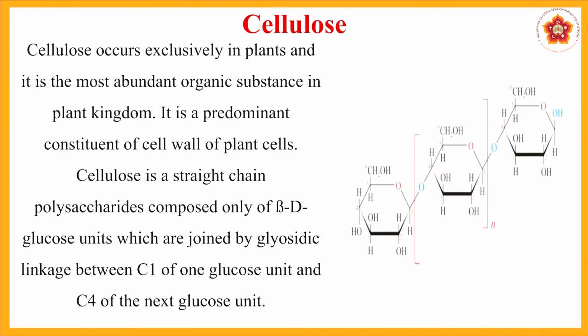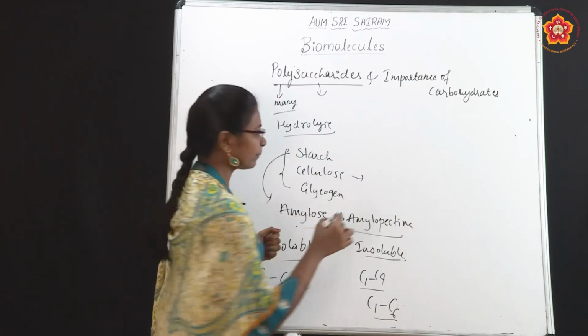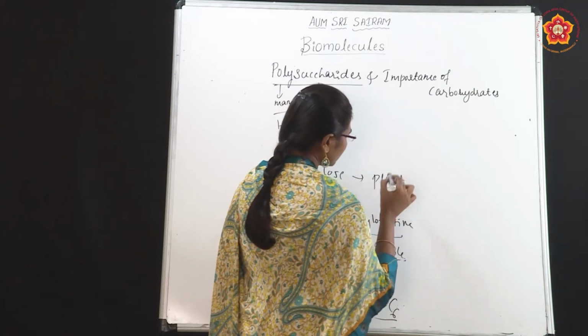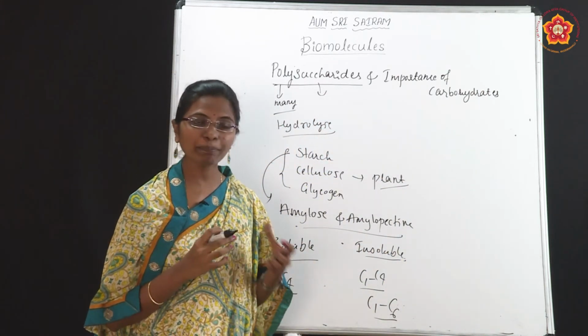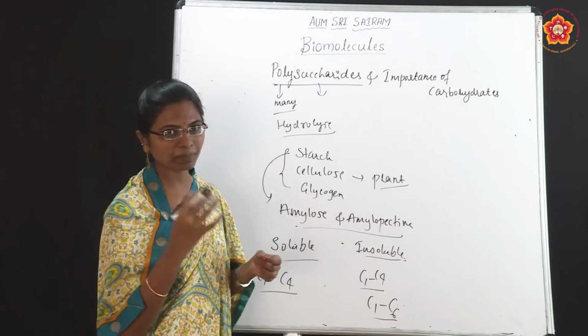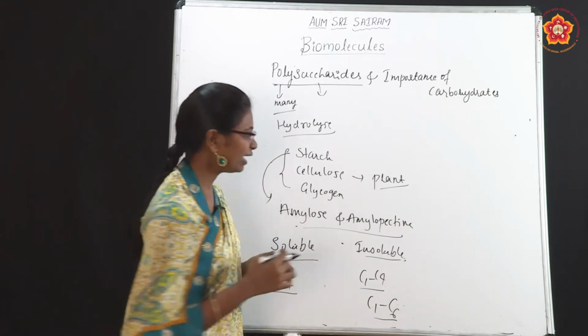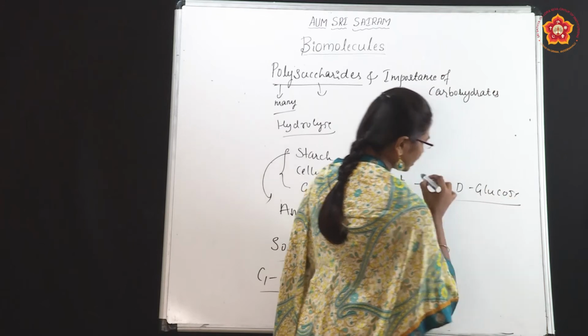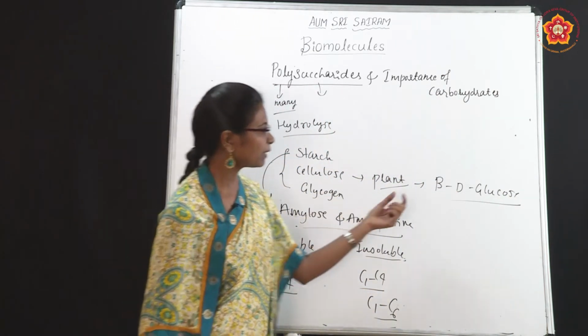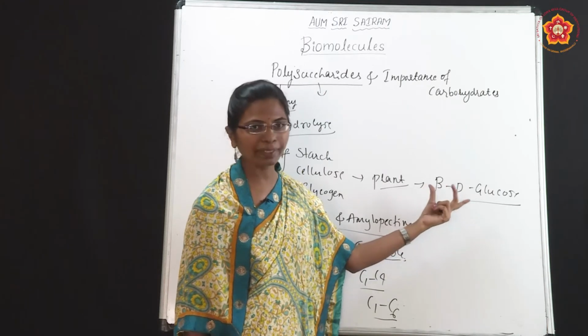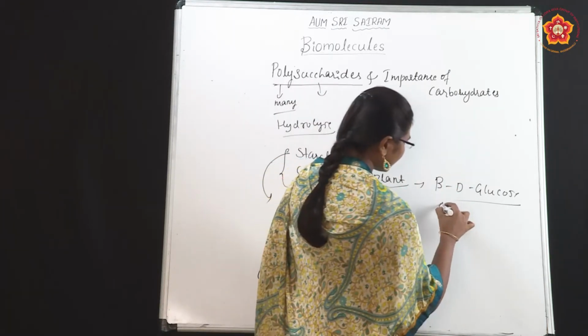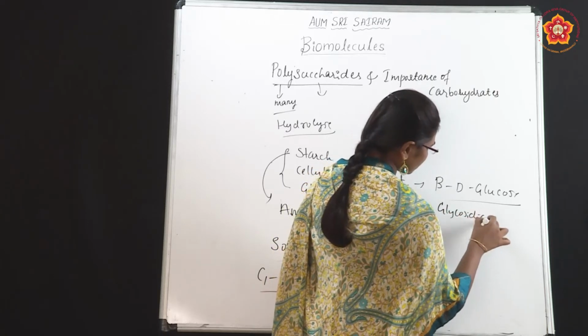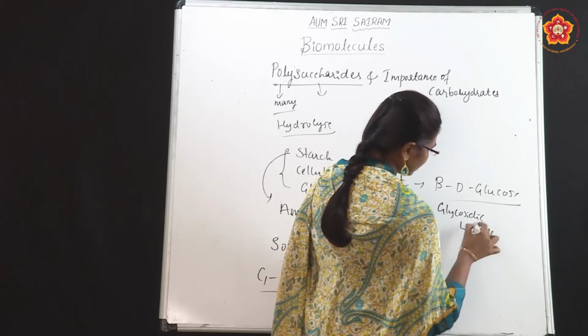You can see the structure, it is beta D glucose, the whole cellulose structure. It is very important. Cellulose is present in plants, and the paper which we use to write on is also made up of cellulose, which we obtain from plants. The whole cellulose structure is made up of beta D glucose, and all the beta D glucose units are linked together by glycosidic linkage.